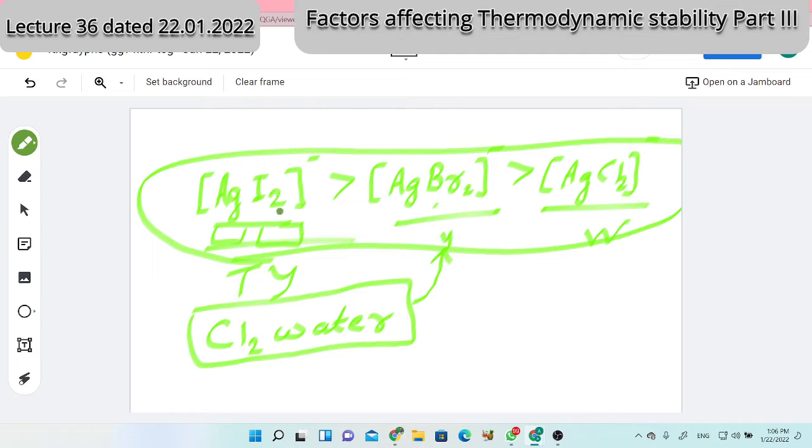And whichever ions are there, just give me one example. Here which ion is there? Ligand. Which ligand is there? Iodine. Charge? -1. I minus. It undergoes oxidation. Because of what? Because of chlorine water. And that I minus gets converted to I. When will it be possible? By loss of electron or by gain of electron? I minus gives I plus.